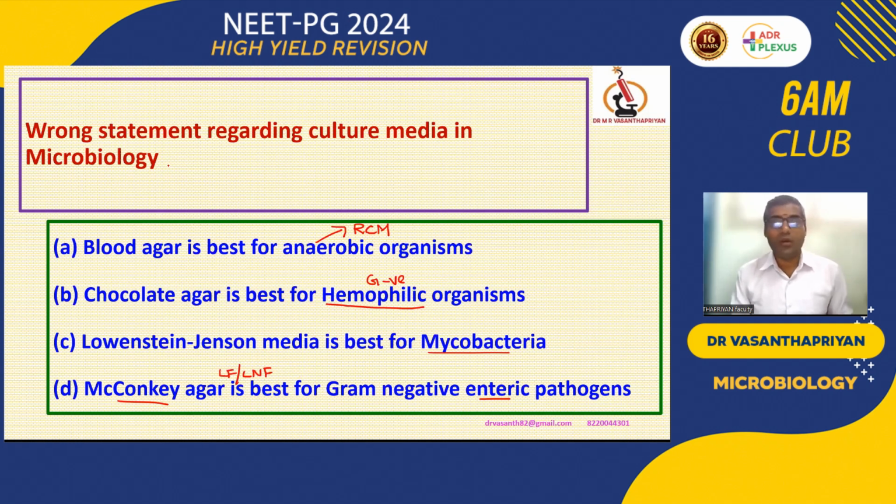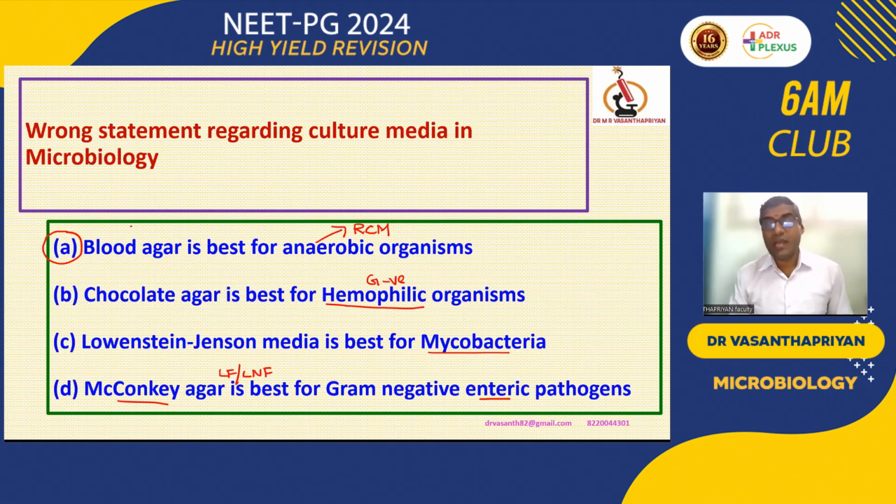So now, what about the wrong statement? That is called the incorrect statement. Blood agar will be suitable for gram-positive bacterium. Based on blood agar, we can classify the gram-positive into alpha hemolysis, partial, beta hemolysis, complete, and non-hemolytic. That is the main purpose of blood agar. Blood agar is prepared using 5% sheep blood, not human blood.